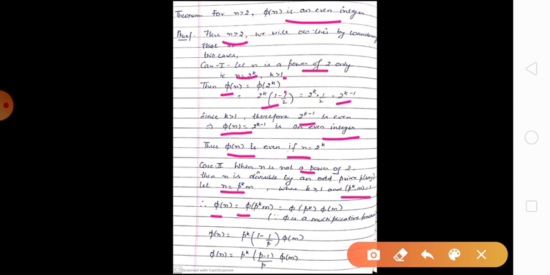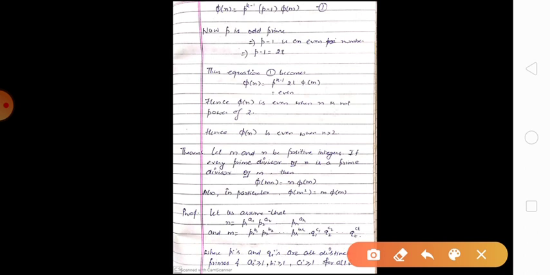Since GCD of p^k and m is 1 and we know phi is a multiplicative function, phi(p^k m) equals phi(p^k) into phi(m). Now phi(p^k) is p^k into (1 minus 1/p), into phi(m). On solving it, we can write it as p^k into (p minus 1)/p into phi(m), which on further solving can be written as p^(k-1) into (p minus 1) into phi(m).